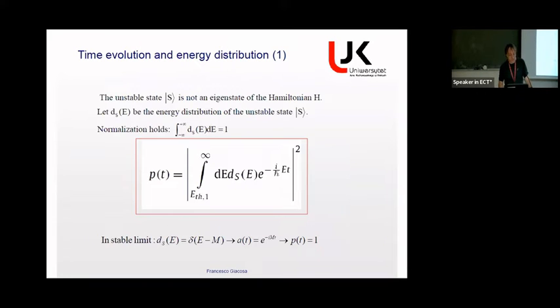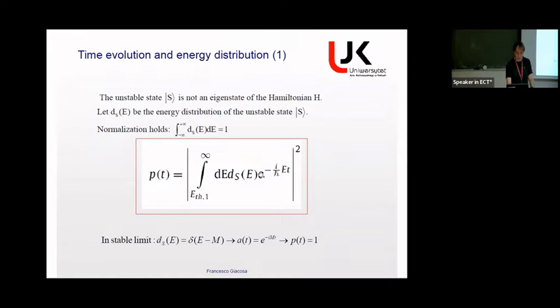More in general, if I would like to calculate the survival probability of an unstable state, the final formula can be found in the review paper of Fonda, Ghirardi and Rimini that I mentioned before. So this is the expression. The survival probability is just a Fourier transform of the energy distribution, the energy probability distribution. An unstable state does not have a single energy, it has an energy distribution. It is not an eigenstate of the energy. And if we do the Fourier transform of that and take the modulus squared, this is the survival probability.